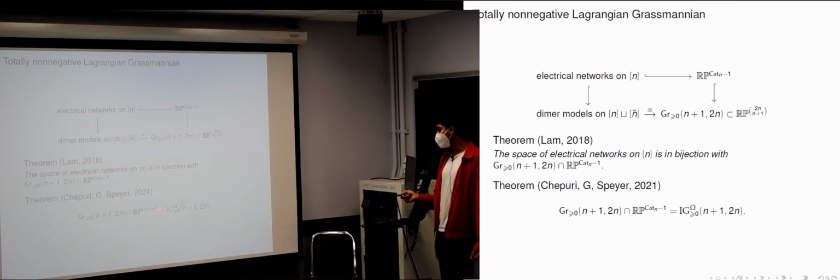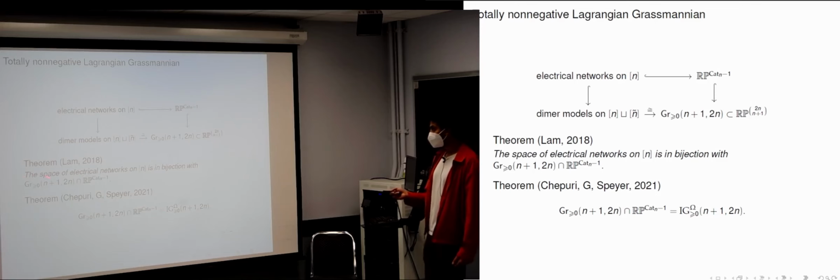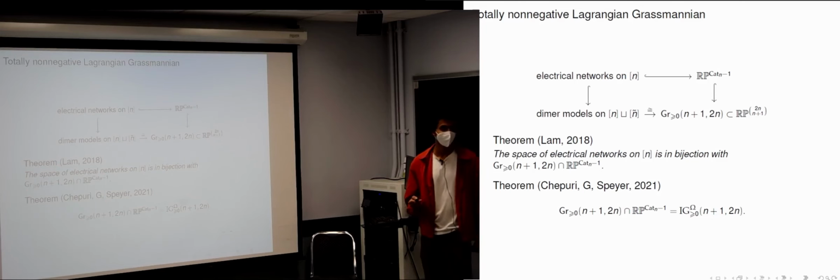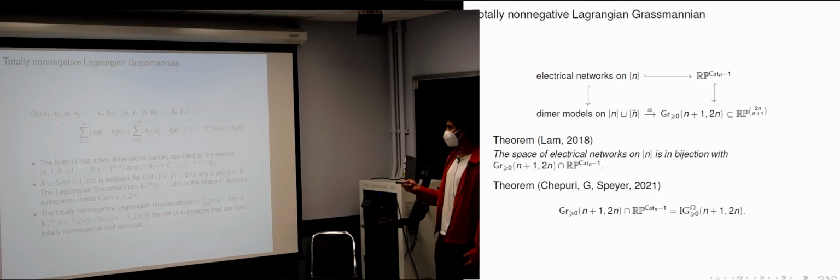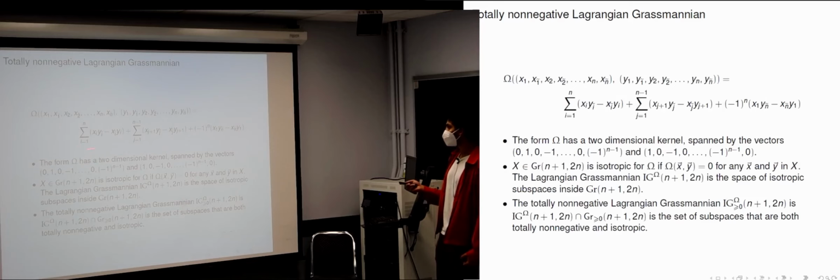And our main result is that this slice of the totally non-negative Grassmannian over here is exactly the totally non-negative Lagrangian Grassmannian we defined in the previous slide. So it's exactly all subspaces that are both totally non-negative and isotropic for this specific slightly strange, almost symplectic form.